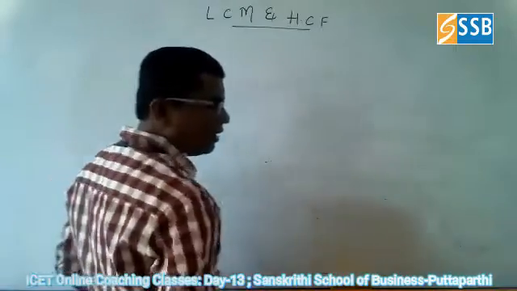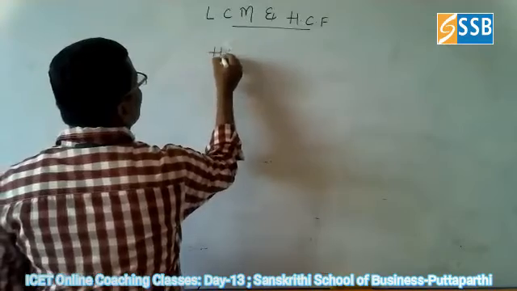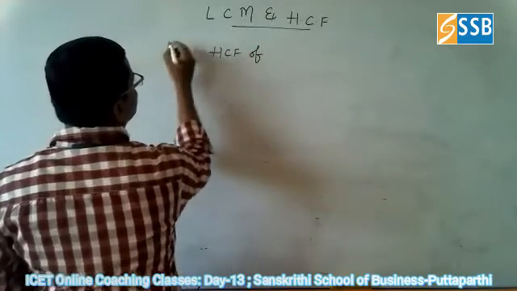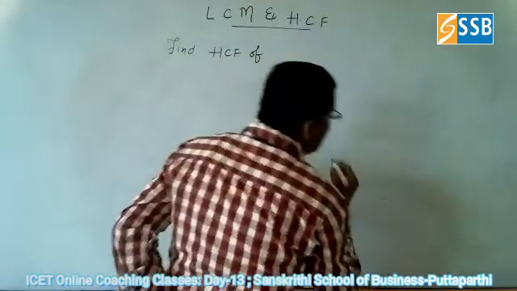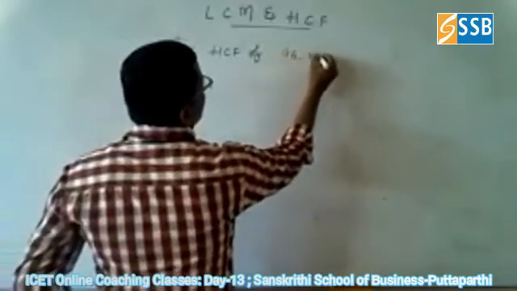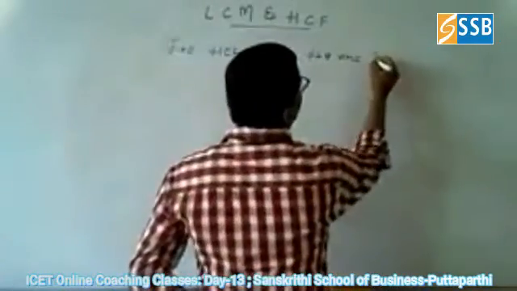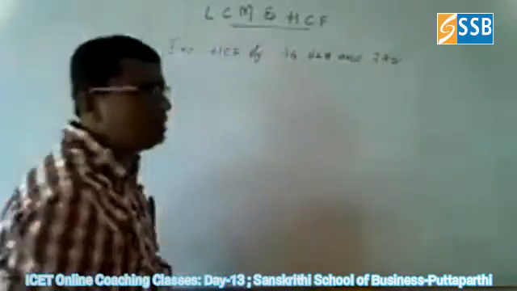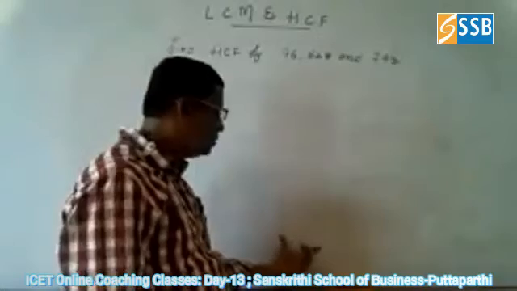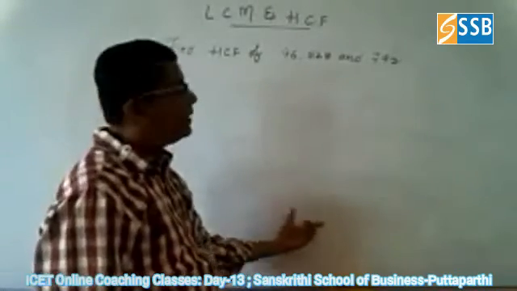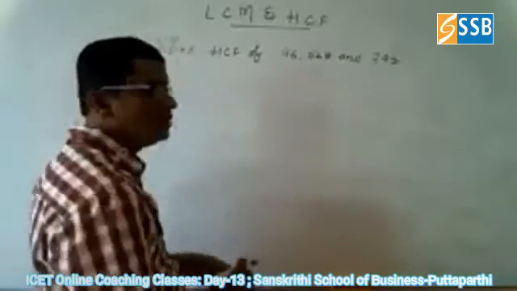Suppose three numbers are given, so find the HCF of three numbers. How are we going to find the HCF of 96, 528 and 792? See, if bigger numbers like these are given, it is very difficult to do in the factorization method. What I did just now, you can go for the division method only. With the help of the division method, we can do the problem.